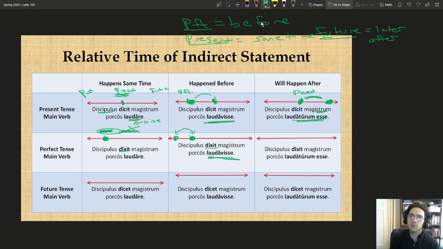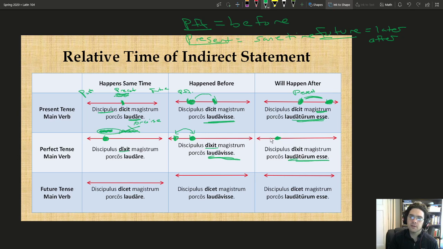So we're still maintaining the same relationship in the present tense as we had with the present tense main verb. It's still something that happened before, but now our main verb is also something in the past, so it's also something earlier than that. It's sort of like how we talked about the pluperfect tense. The pluperfect always has to occur relative to some earlier event. So it's the same idea of relativity. And we'll also see that this holds true for our future infinitive as well.